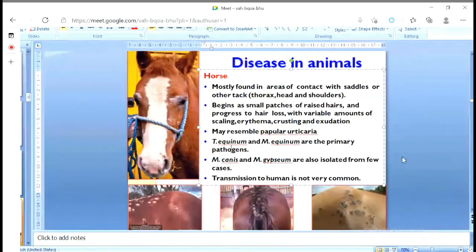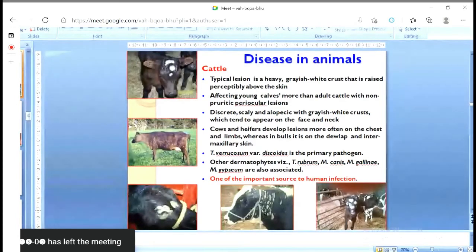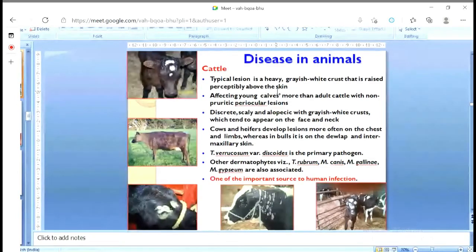Okay, next will be the cattle, our major large bovines. In the cattle, the lesion you can see throughout the body, in different parts of the body. Here there is a skin lesion. The typical lesion is generally a very heavy, grayish white crust, which is raised perceptibly above the skin. It's quite a thick and raised crust. Sometimes people may initially confuse it with pox, but it is very dry and crusting, affecting young calves more than adult cattle, with non-pruritic periocular lesions. That means look at the periocular lesion surrounding the eyes.